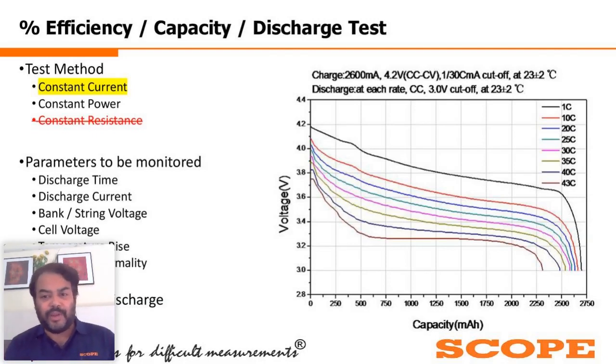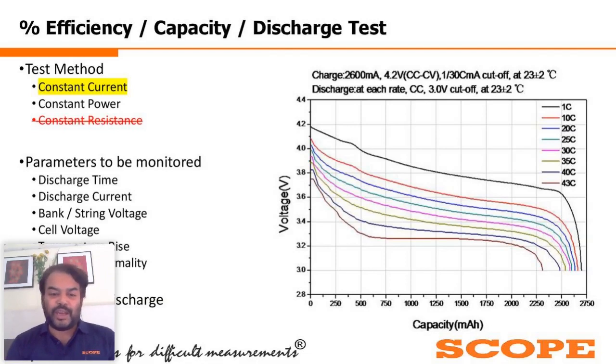But when I am discharging it at 10 times or 20 times or 40 times, I am not getting the expected result. I am getting lesser actual capacity, so the percentage efficiency is going down. So that is the relation between the percentage efficiency and the round trip efficiency I explained earlier. Hope I could clear you, sir.